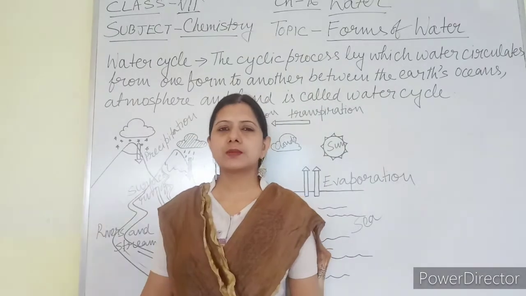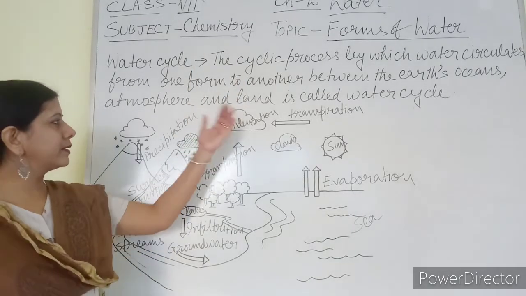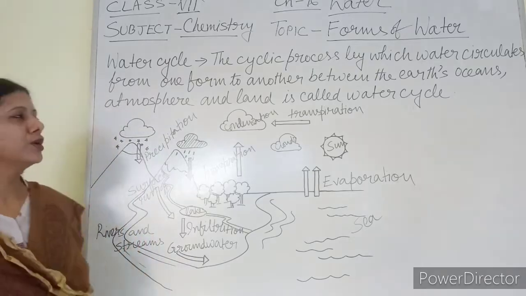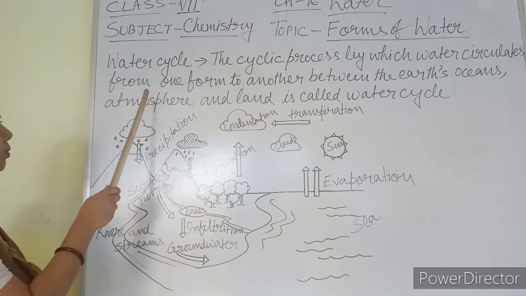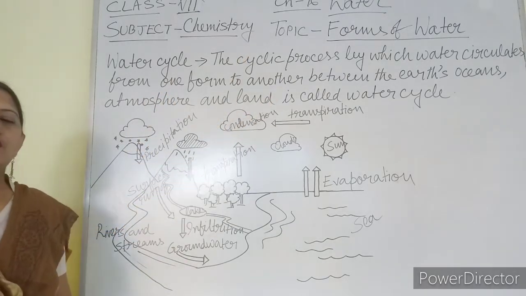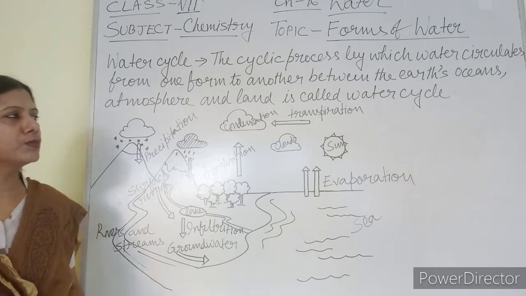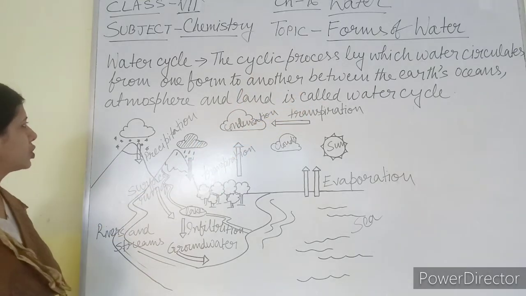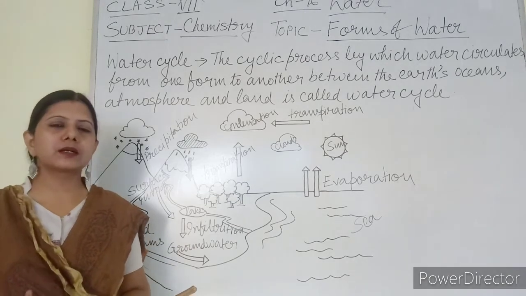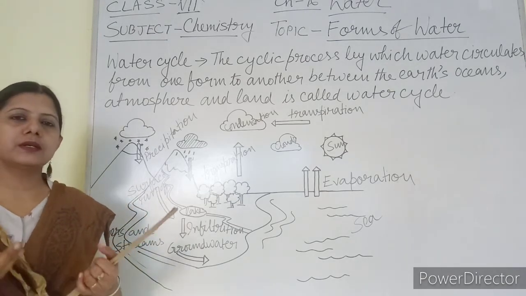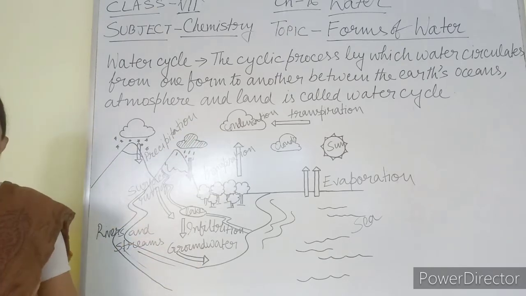So now I am going to discuss the water cycle. I have already written the definition, so you can write it down from here also. What is the water cycle? The cyclic process by which water circulates from one form to another. Form means physical form, so three forms are there. It circulates from one form to another between the earth's oceans, atmosphere and land. All these things are included, so that whole process is known as the water cycle.